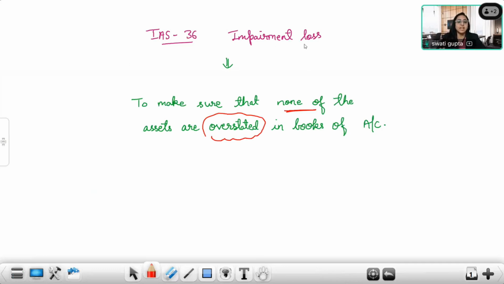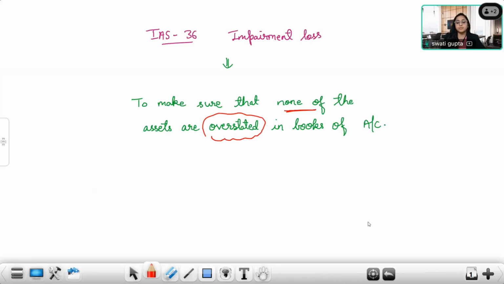See, as an accountant, we follow conservative approach, prudence concept, and thereby we make sure that our financials should not be overstated. Maybe in case if there is any expected expenses, we are fine with it. We can record those expenses as provision. But if we talk about any asset or any income or expected gains, then we try not to include them in the books of account unless we are following fair value method or revaluation method. So here also it says that impairment loss is charged in order to make sure that none of the assets are overstated in the books of account.